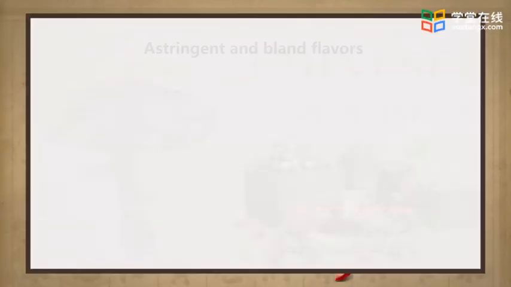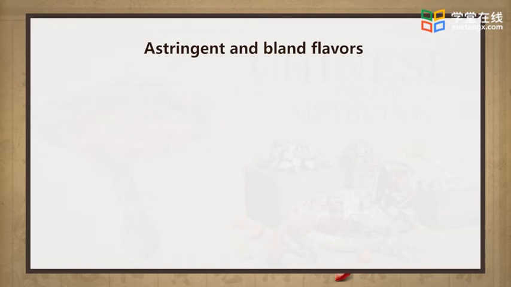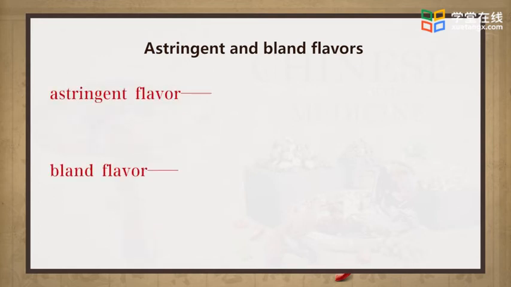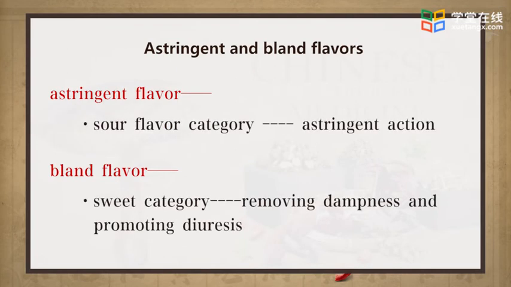In addition to the 5 flavors that are the basic taste of the Chinese medicinal herbs, there are also astringent flavor and bland flavor. TCM holds that astringent flavor falls under the sour flavor category and bland flavor falls under the sweet category. So, they are still included in the 5 flavors.